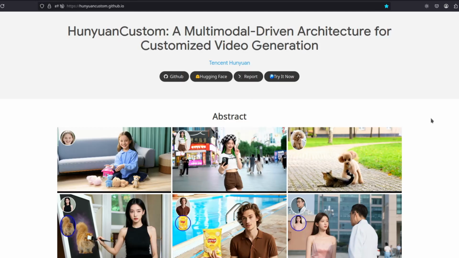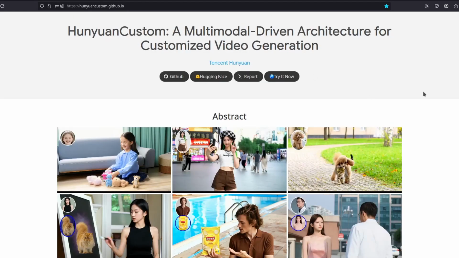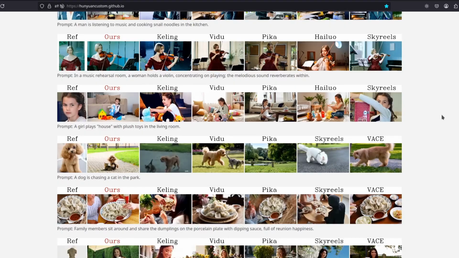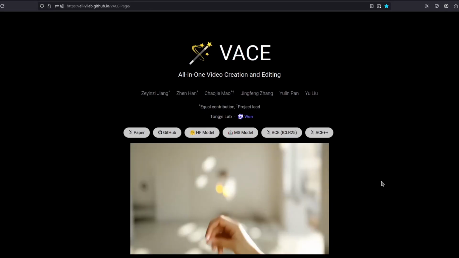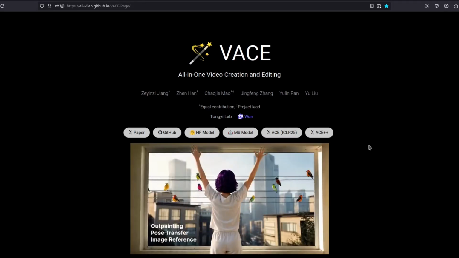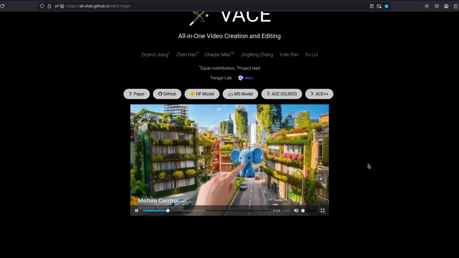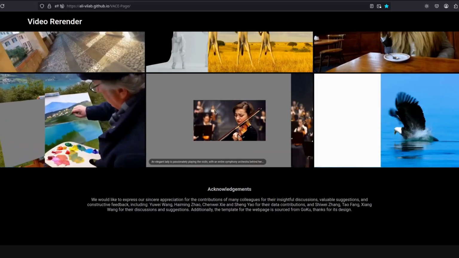Now into some open source news, of course. HunyuanCustom, an open source video generation model by Tencent that can do very realistic video editing. But you can start to cry now because, yeah, you're gonna need 60 gigabytes of VRAM to run this model. But that's why you have VACE 2.1. This one you can run on your consumer GPU. And it's very good. You can do motion control, you can do in-painting, you can do out-painting.